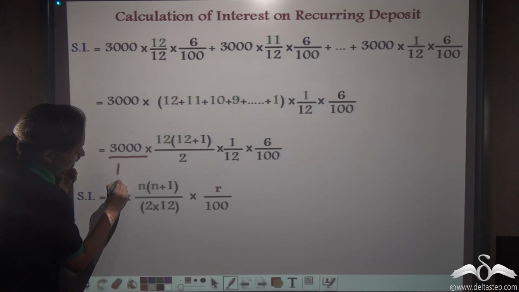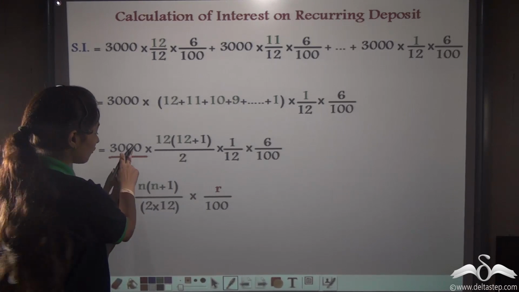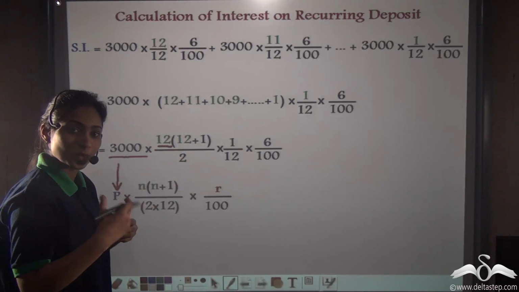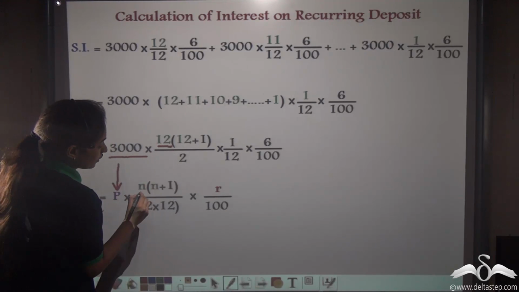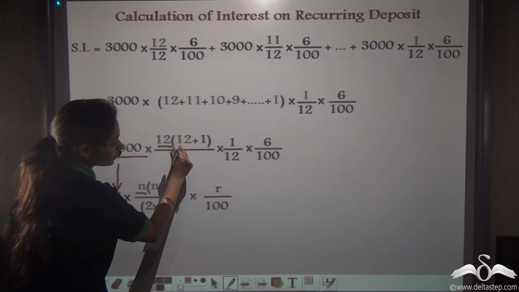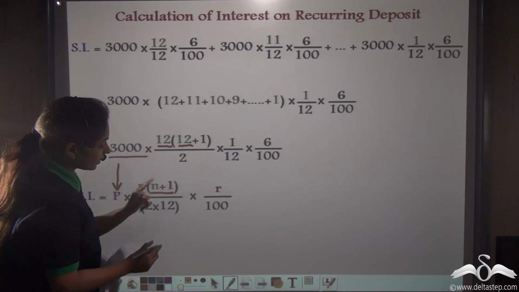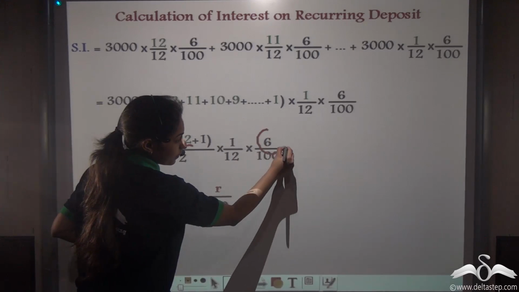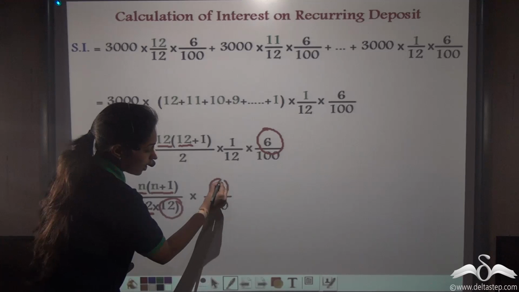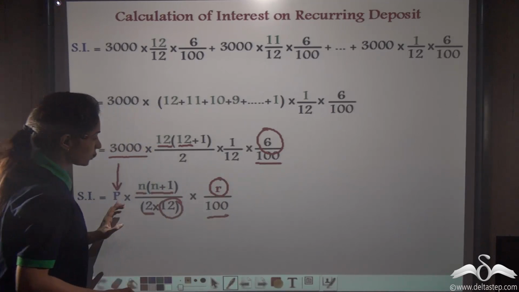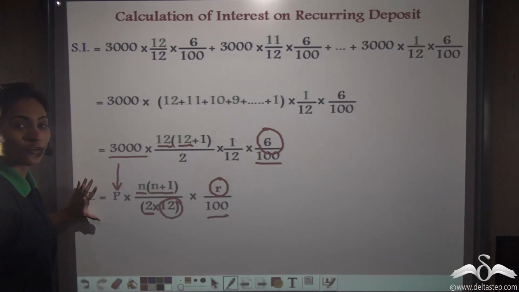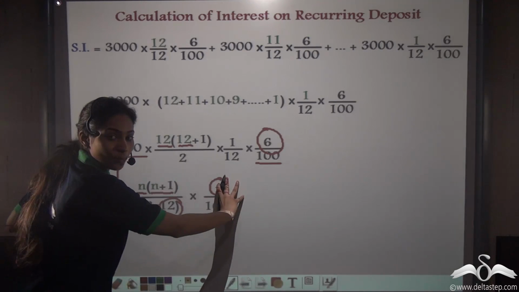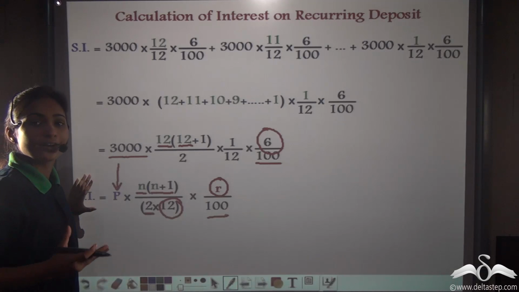See, 3,000 is acting as principal because this is what we are depositing each month. Then 12 was actually the number of months for which we were depositing the principal. So this acts as n into n plus 1 divided by 2 into 1 by 12. So 12 comes here into 6 by 100. So 6 was the R %. So R, that is rate of interest, by 100. So see, because of this, we are getting a generalized formula for calculating the interest on a recurring deposit. So from now on, we will use this formula to find out the interest on any recurring deposit.